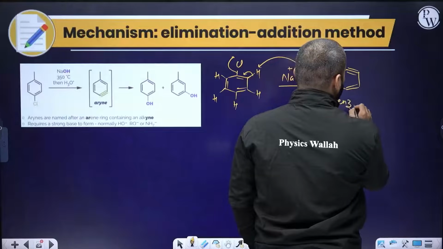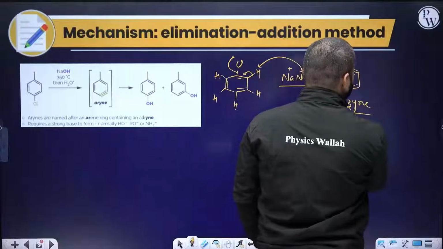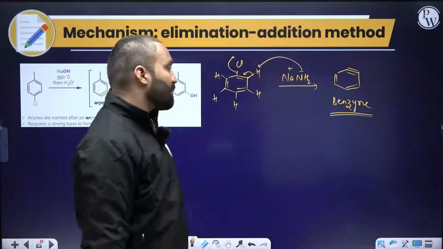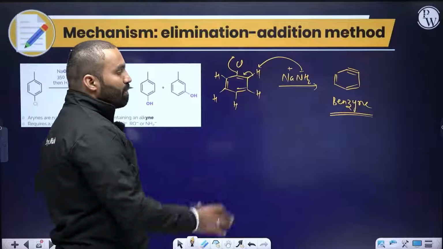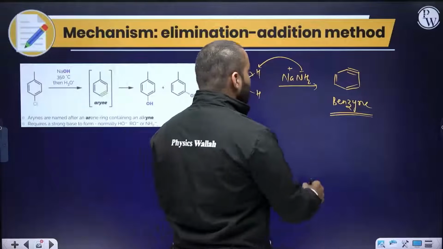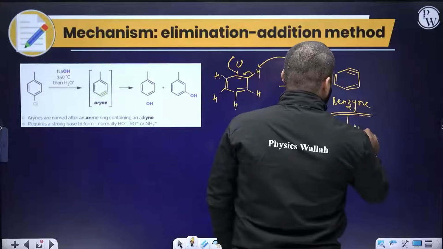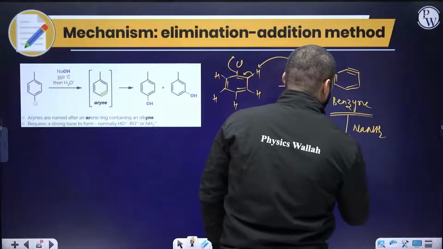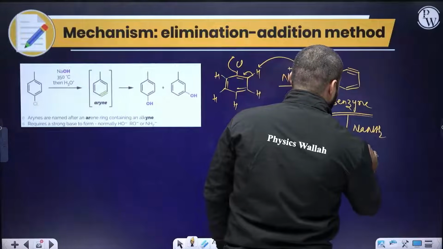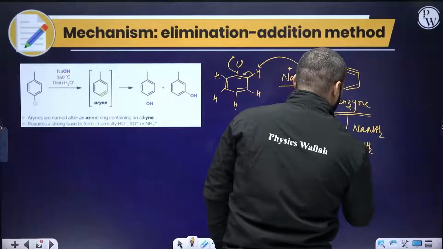In short, it is known as arine. This is one of the intermediates, just like carbocation, carbanion, radicals, carbene, nitrene. This is also known as benzyne. Once NaNH2 comes back again, this will form a negative charge and NH2, with a double bond.